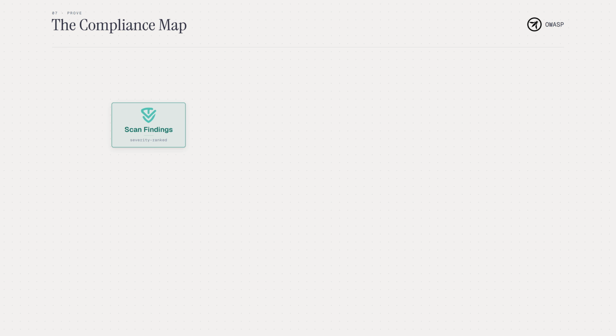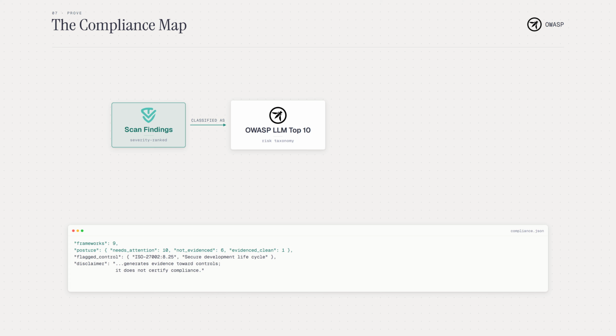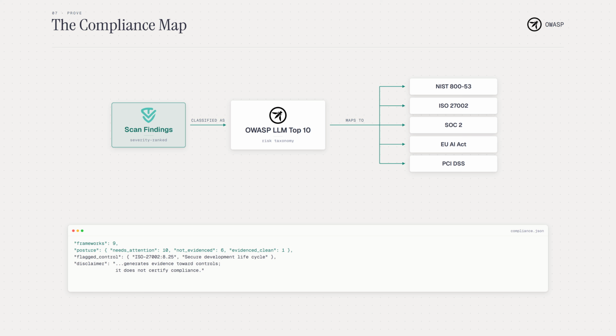Findings only matter if the rest of the business understands them. So Trustable maps them 2 ways. First, to a recognized threat name. OWASP calls an overpowered agent excessive agency. Then to the controls your auditors already use, across 9 frameworks: NIST, ISO 27002, SOC2, the EU AI Act, and PCI DSS, the Payment Card Data Security Standard. One finding surfaces as, say, an ISO secure development gap, with a posture: needs attention, not evidenced or clean.